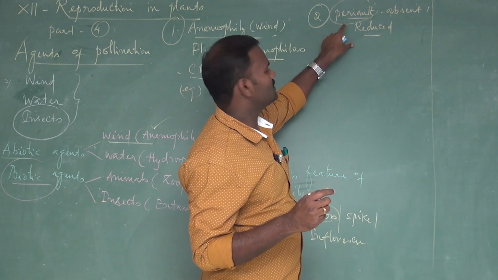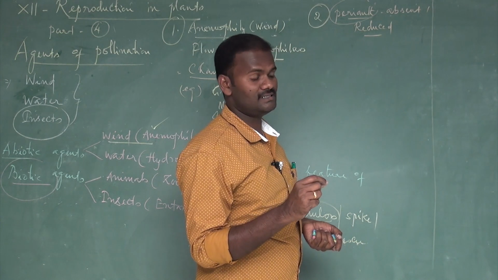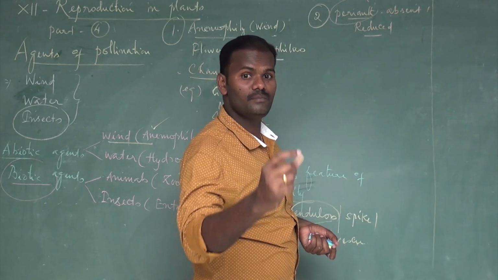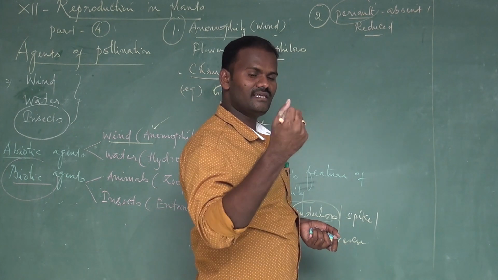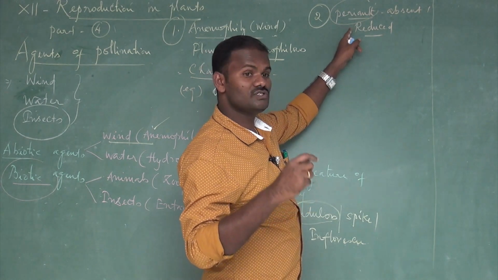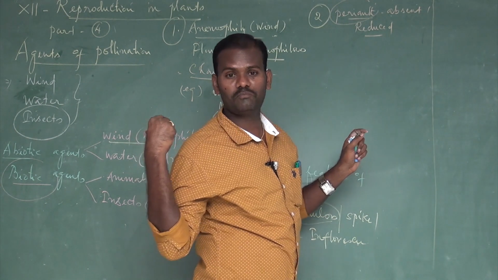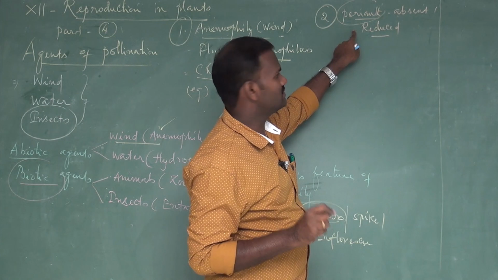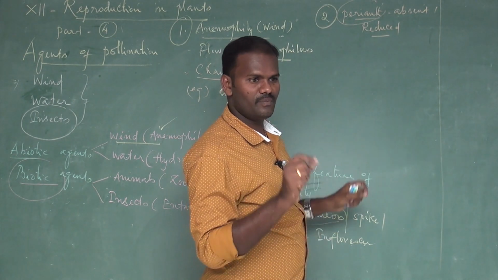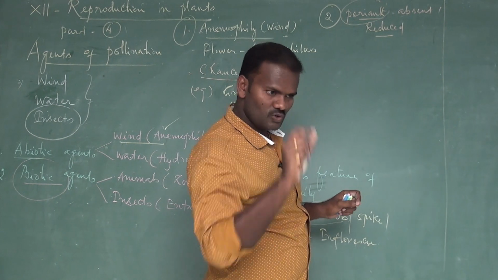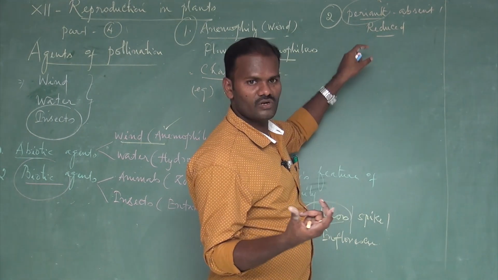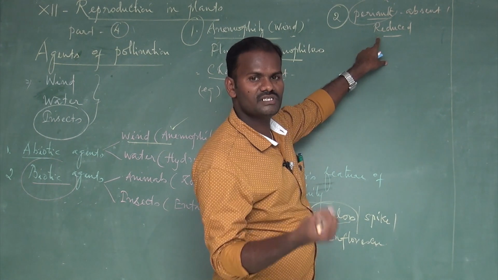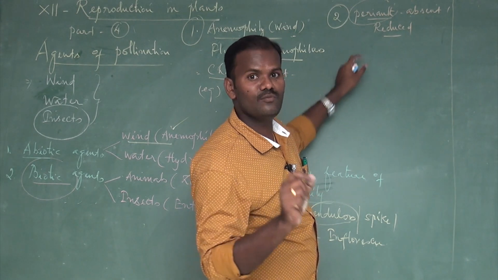If the perianth is present, what will happen? In some of the plants, the perianth is highly colored. These are called petaloid perianth. If the color is present to attract the insect for pollination, it is a characteristic feature of insect pollination. But here, there is no necessity of producing any color in wind pollination. That is why the perianth is absent. There is no essential for color here. In case of present, they are very much reduced. It is a secondary characteristic of an anemophilous flower.